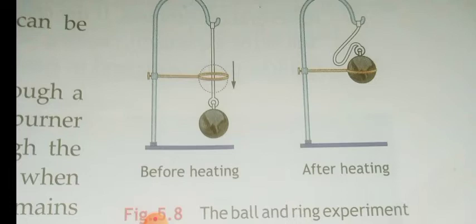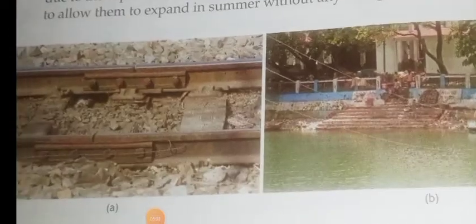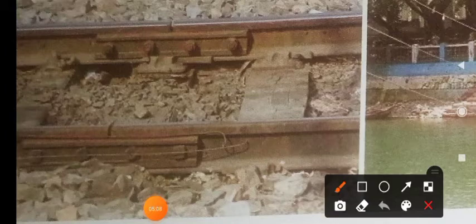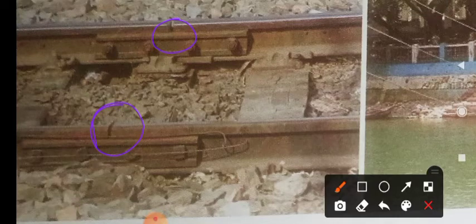Similarly, expansion or contraction can also happen in other materials. That is why small gaps are left between the railway tracks. Are you able to see the gap? The small gaps are left between the railway tracks in order to allow for this expansion. Also, wires sag in summer days, and in winter days they contract. So this is all because of thermal expansion in solids.